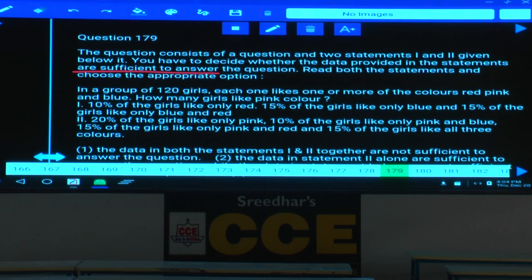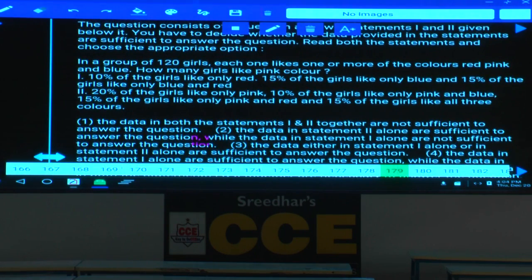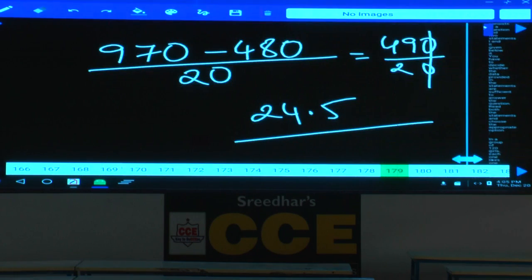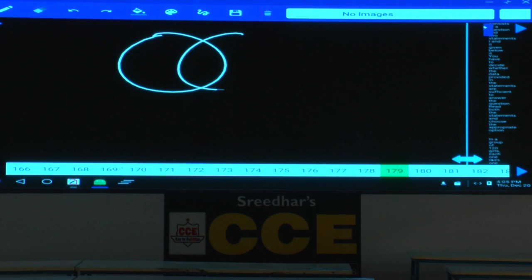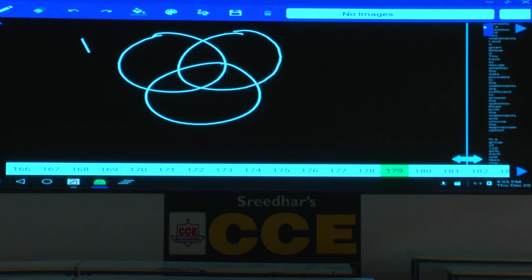Data sufficiency, right. In a group of 120 girls, each one likes only one or more colors: red, pink and blue. How many girls like pink color? If you understand it like this, pink, red, blue. If you are asked about the number of girls who like pink, people who like only pink, correct?